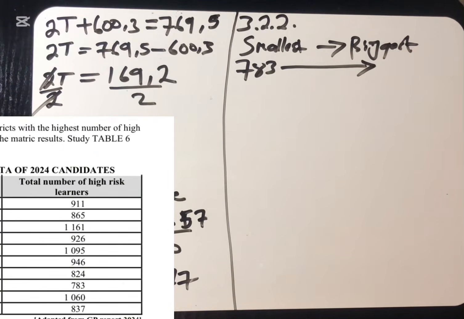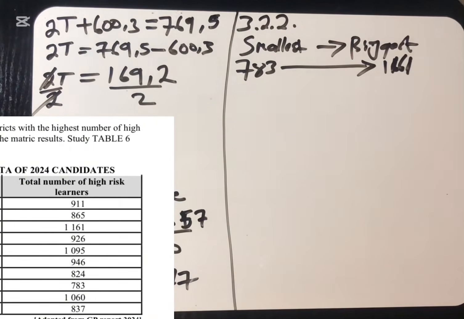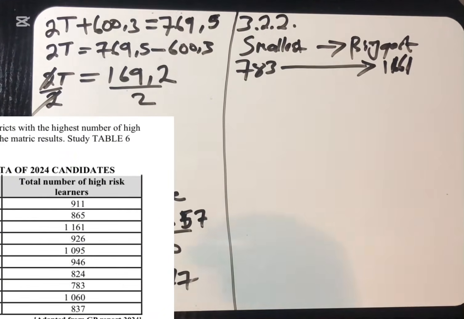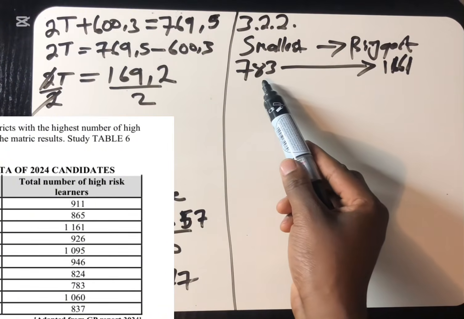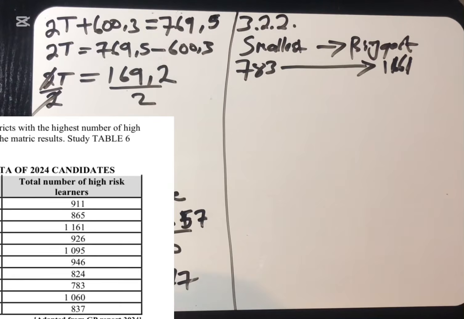The highest number is 1,161. So you're going to arrange it like this. I'm not saying that you must only write these two numbers. We do have numbers in between 783 and 1161. You must arrange all those numbers.